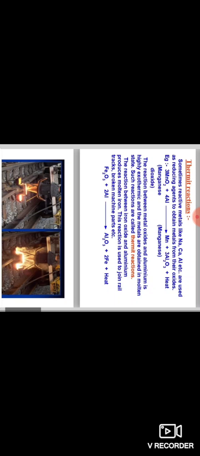The reaction between iron oxide and aluminium produces molten iron. This reaction is used to join rail tracks, broken machine parts, etc. Ferric oxide reacts with aluminium, and aluminium oxide and iron are formed. The reaction between iron oxide and aluminium produces molten iron, which is used to join rail tracks and broken machine parts.